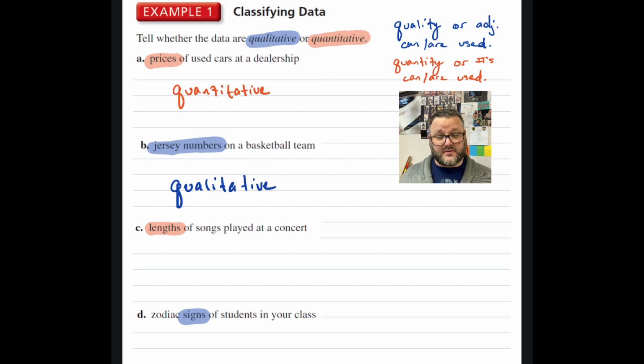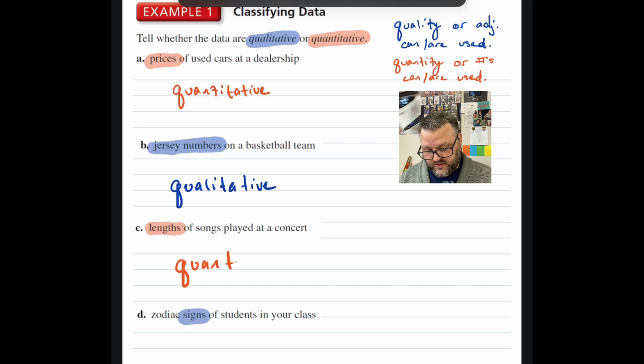What about lengths of songs played at a concert? Well, we actually had an example back, I believe it was 8.3, where we talked about song lengths, and we were able to turn it into a box and whisker plot. So we're able to take song lengths and compare them, and we're able to find averages, means, quartiles and things like that. So that means it's quantitative.